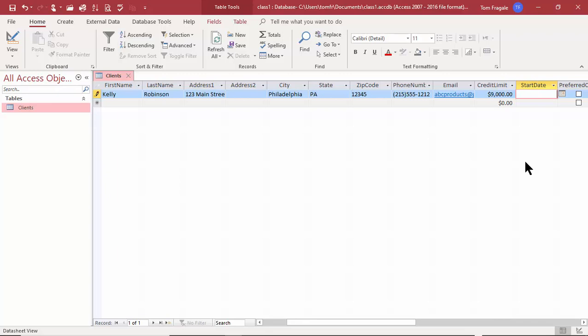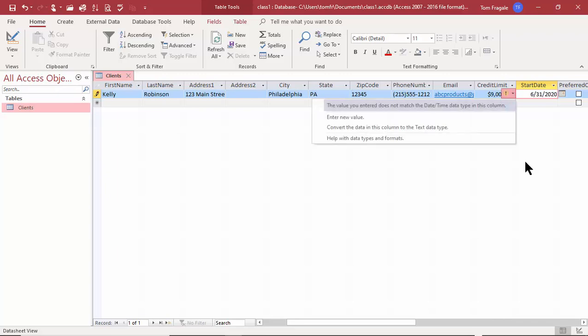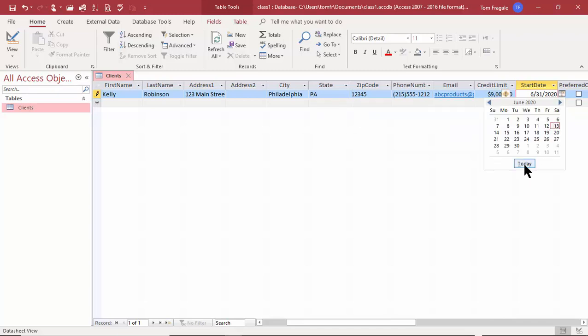Now, watch out, I'm going to try to type in a date that's not valid. So let's say I'll type in 6/31/2020. When I try to leave that field, it says it's not a valid date, okay? So all of that happened because it was a date and time field. If that was a text field, it would have accepted anything there. But now it's only going to accept a date and time value. So that all kicked in. So anyway, I'll go back to the calendar and pick on today's date. Good.